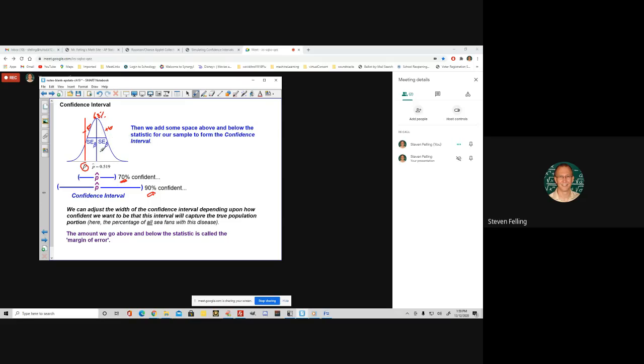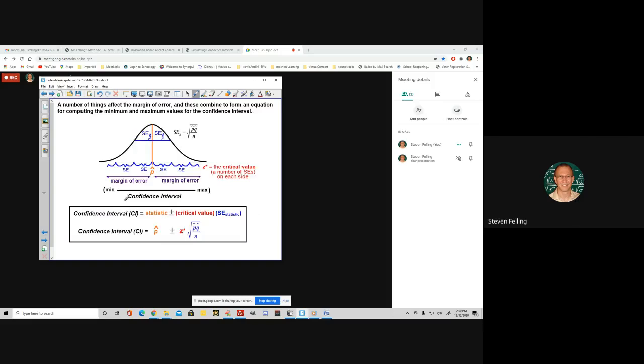All right. So we can adjust the width by deciding how many standard deviations to go above and below our statistic to set the boundaries of what we call a confidence interval. Okay, and actually we'll start defining some terms here. The distance that we go on either side is called the margin of error. So whenever you see a political poll that says that Clinton's going to win with 52% plus or minus 3%, this plus or minus 3% is the margin of error, right? What percentage on either side are we putting as a buffer because we're only a certain amount sure that the real value is in that region.